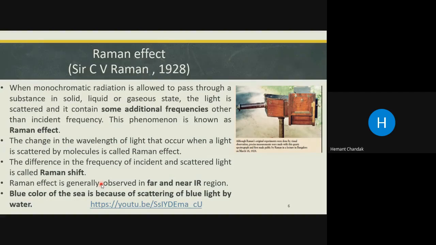So there can be many MCQs designed on this particular slide. Like, the blue color of the sea can be explained on the basis of reflection of light, reflection of sky, then refraction, then scattering of light by water molecules, scattering of light by air. These can be the options given in a paper. So you can design MCQs based on this.